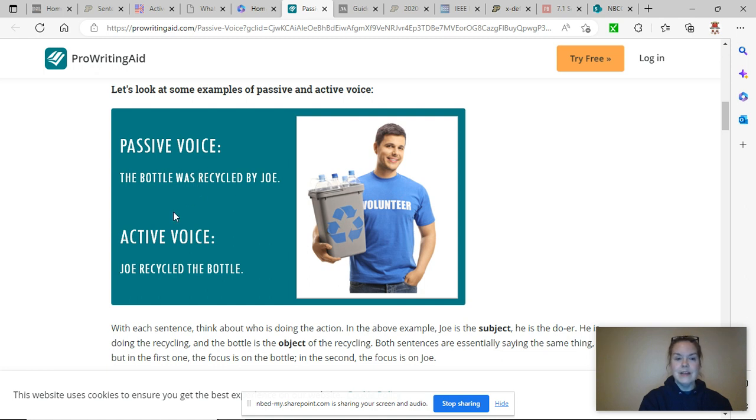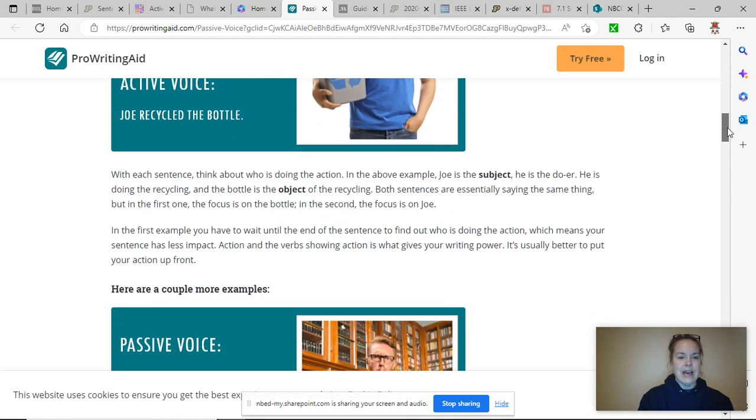The active voice, Joe is doing the doing. Joe recycled the bottle. One action word, one verb. Joe recycled the bottle. And that's active. Joe is doing the acting. He has picked it up. He's going to recycle it. He's going to put it in the recycling bin. Whereas the passive, the bottle was just sitting there and all of a sudden got picked up and moved. It happened to the bottle. So there's passive and there's active.